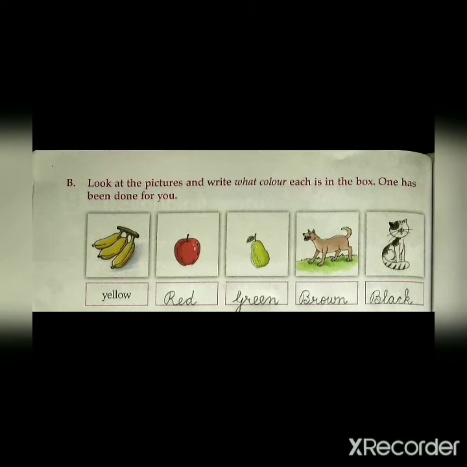Second exercise. Look at the pictures and write what color each is in the box. One has been done for you. Here you have to write the color of these given pictures. Yellow bananas, red apple, green guava, brown dog, and black cat.